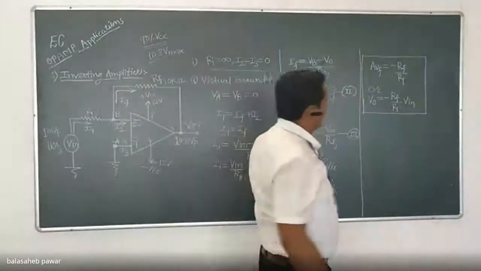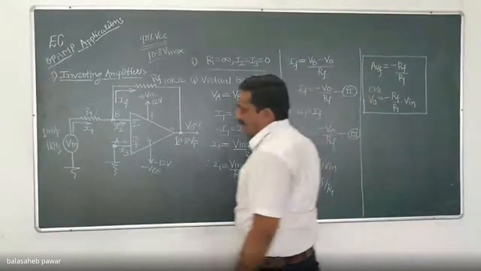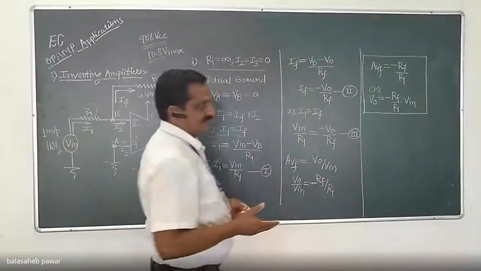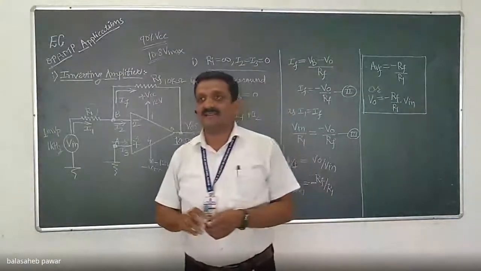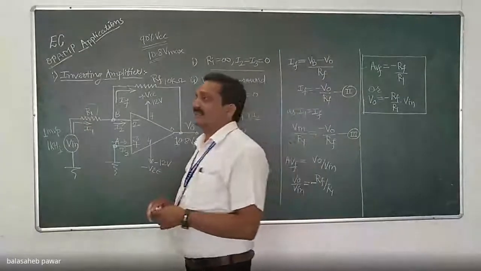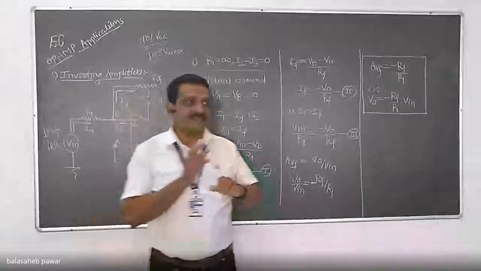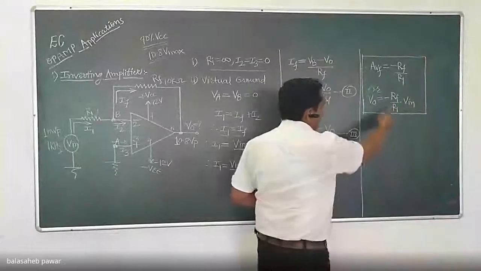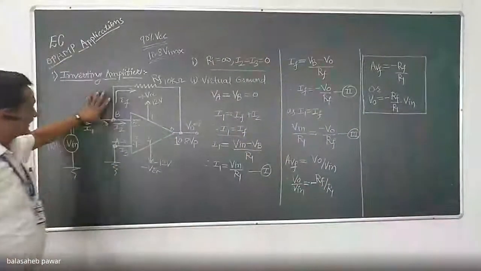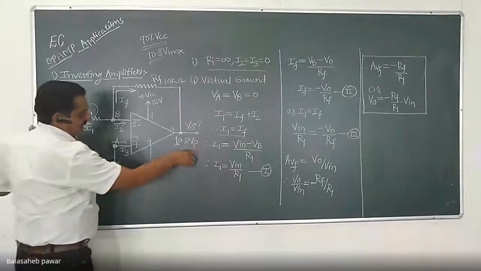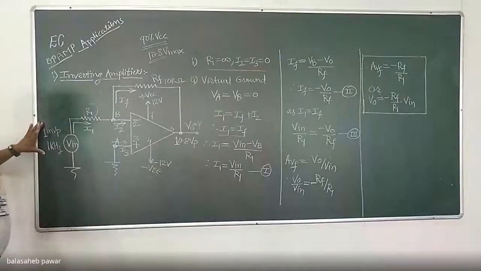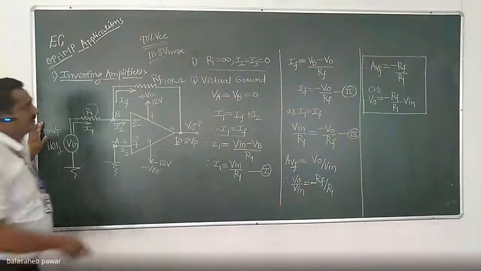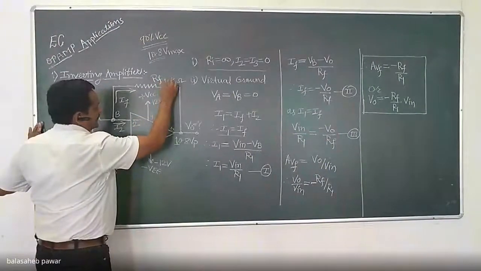Just use this formula. Don't consider that negative sign, otherwise your answer for R1 will be negative, and a resistor value never goes negative. That negative sign only indicates that the output gets inverted, that is the 180-degree phase shift. So try to find the value of R1 so that using the shown circuit, I can obtain the output at 10 volt peak using input at 1 millivolt peak. I consider a feedback resistor of 10 kilo ohms.